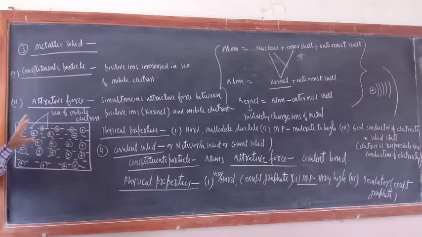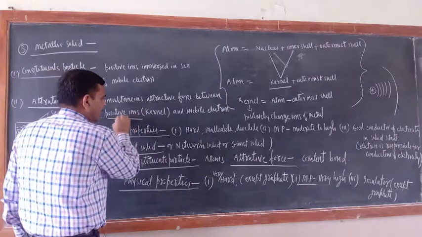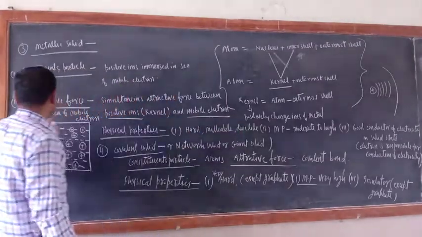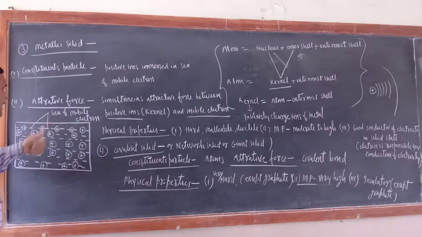Positively charged ions are immersed in it. So the simultaneous attractive force between positively charged ions (kernel) and mobile electrons is known as metallic bond. This is only called metallic bond.